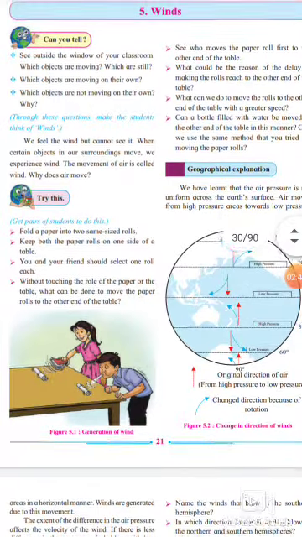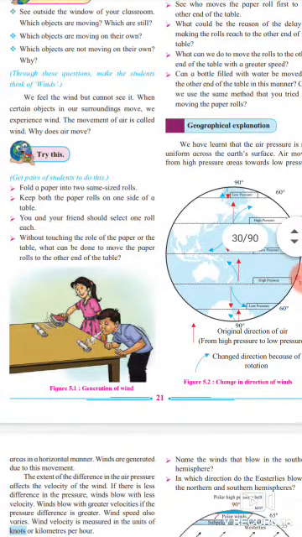Okay students, there is an experiment given, try this: generation of wind. Fold a paper into two same-sized rolls.